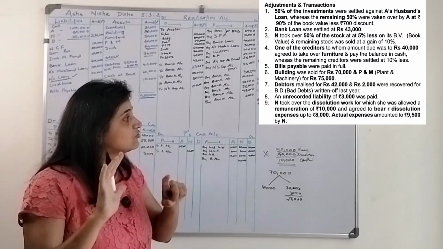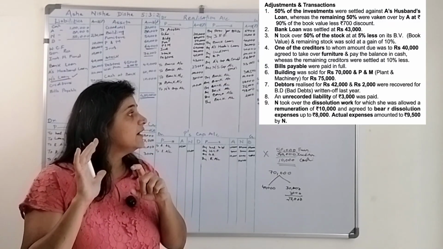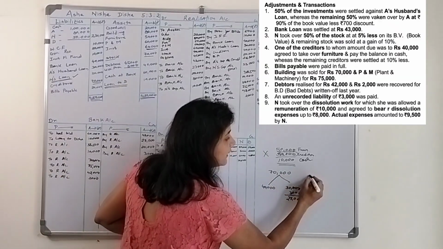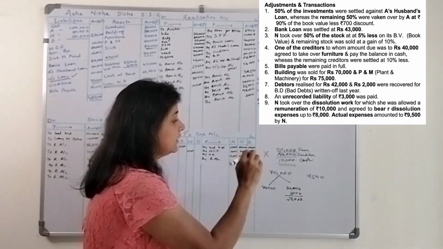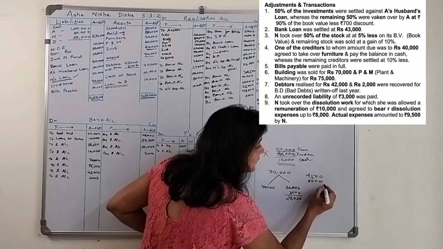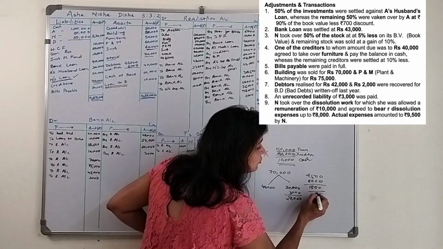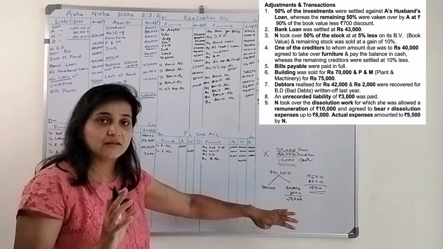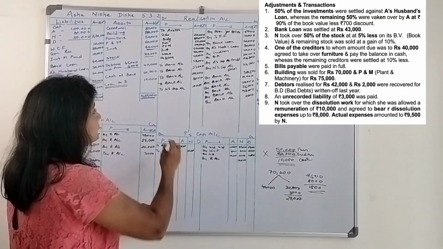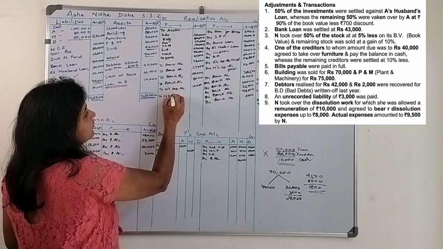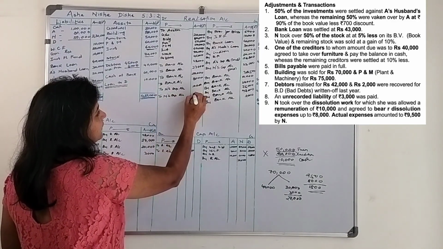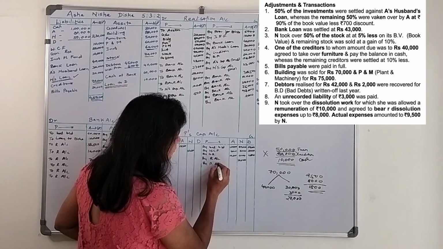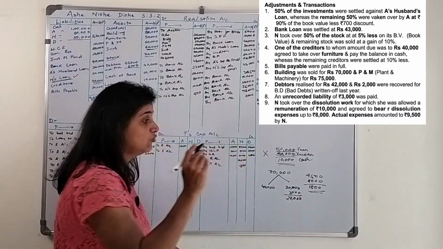But what happened? Actual expenses amounted to rupees 9,500, which were paid by N. She agreed to bear 8,000. So we need to pay 1,500 to Nisha. This is again an expense for the firm, and we need to pay it to Nisha. So realization account debit to N's capital account. By realization account, we need to pay 1,500 more to Nisha.